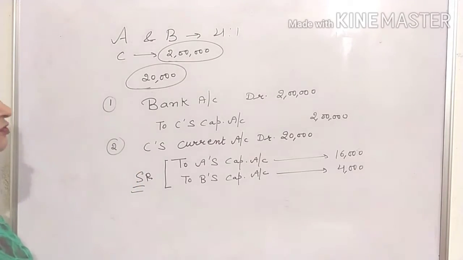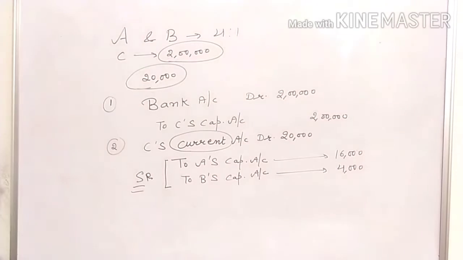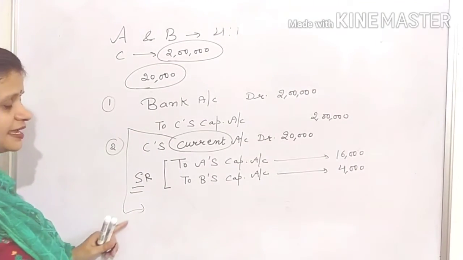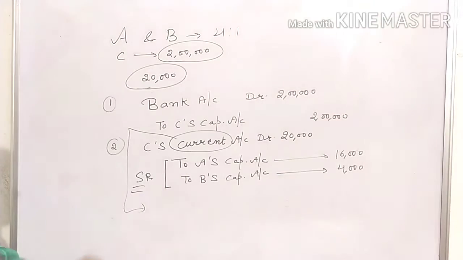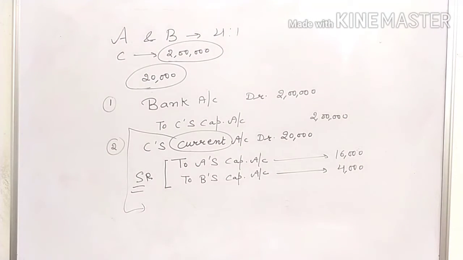Sometimes students are confused why we are using the current account instead of the capital account. The reason is quite simple. Sometimes the capital of the old partners is adjusted according to the capital of the new partner. And if we debit his capital account with the amount of goodwill premium he is required to bring, then his capital will not reflect the actual position of the capital.